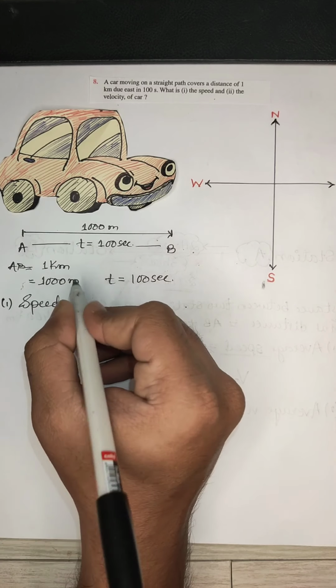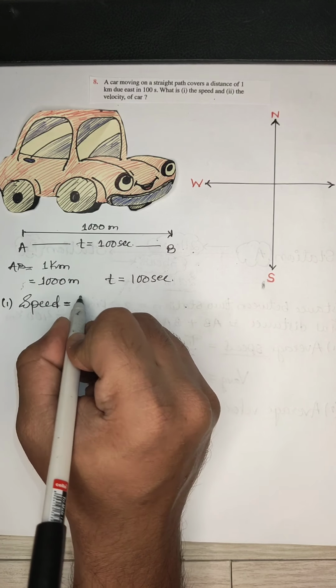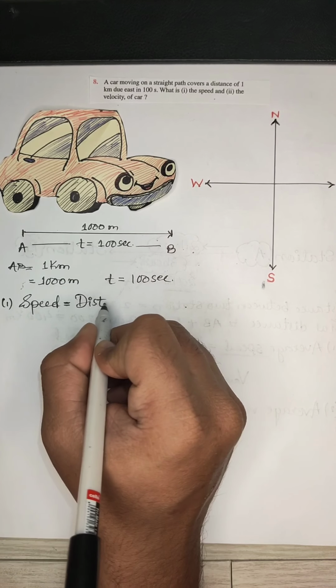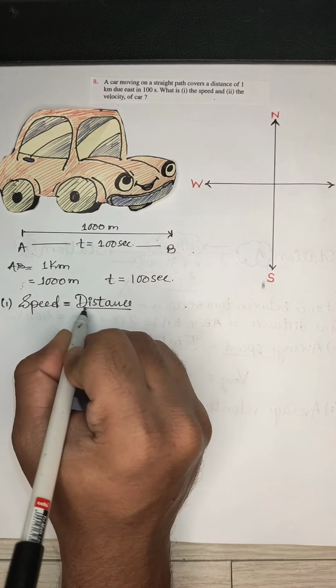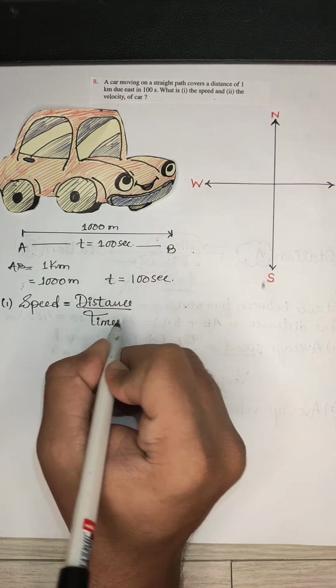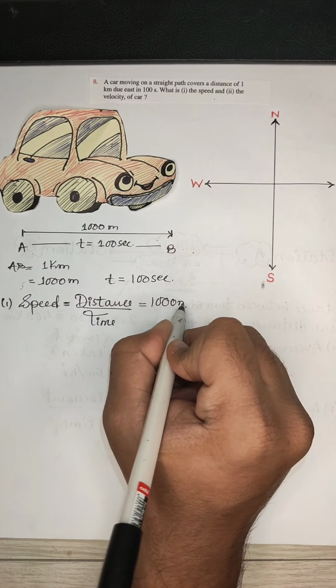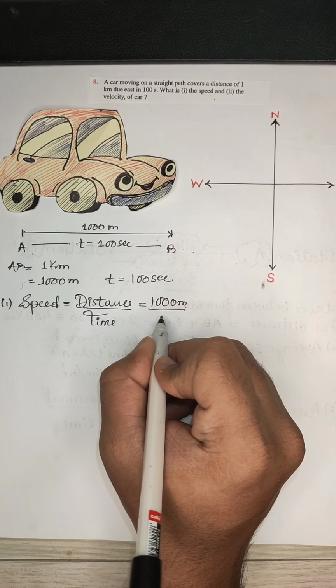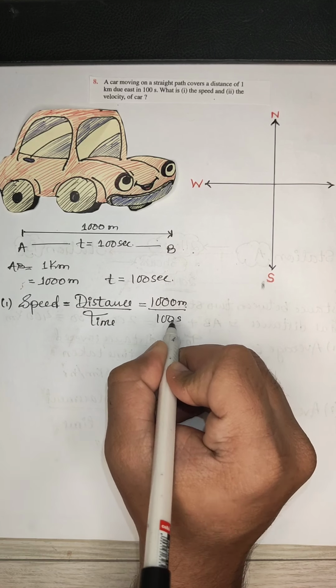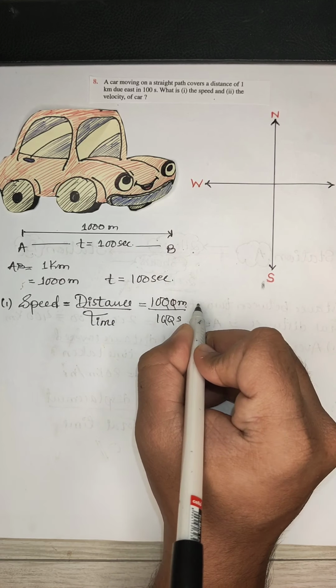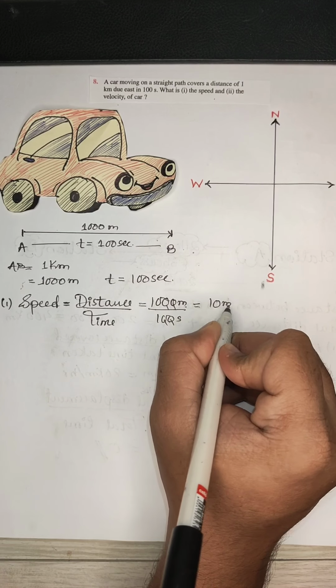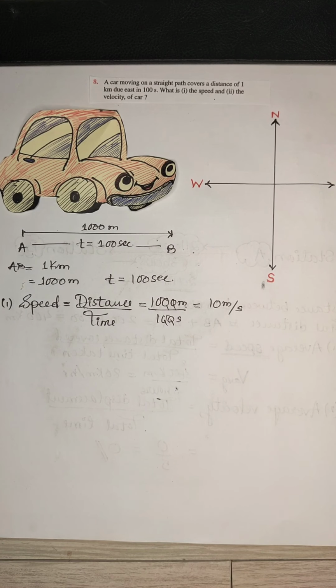So speed is equal to distance upon time. What is the distance? We have 1000 meters. What is the time? We have 100 seconds. So we got 10 meters per second. That is the speed.